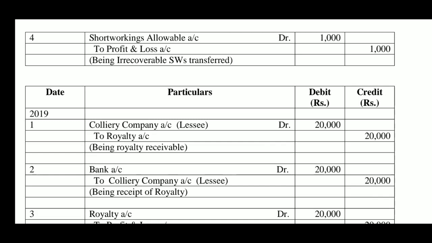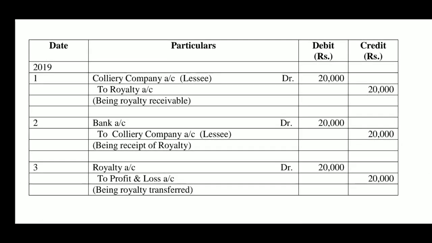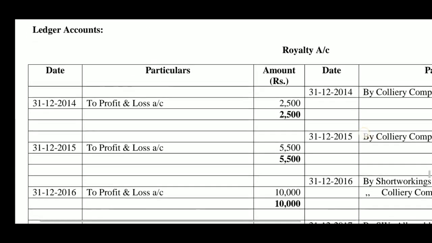In the last year, there is no question of recoupment. Actual royalty is receivable from lessee. So, colliery company lessee's account debtor to royalty account 20,000 rupees, being royalty receivable. For payment received, bank account debtor to colliery company, that is lessee's account 20,000 rupees, being royalty received. For transfer, royalty account debtor to profit and loss account 20,000 rupees, being royalty transferred. In this way, for all the 6 years, journal entries have been passed.